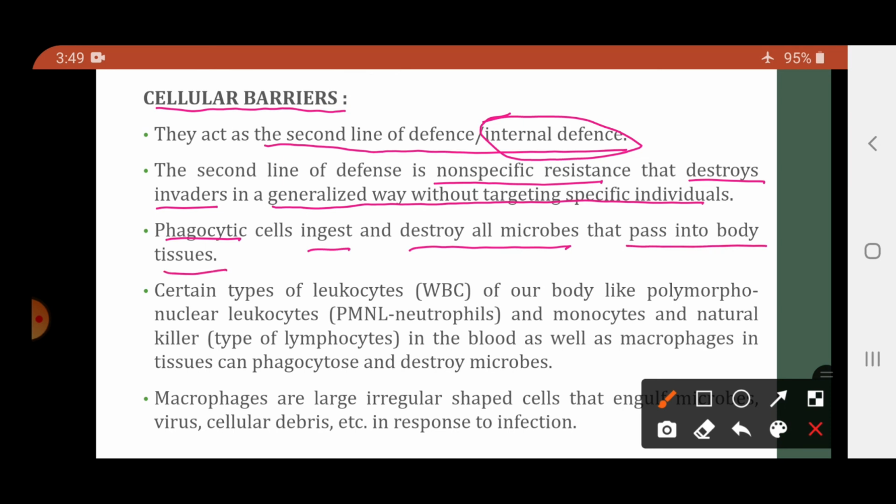कोई भी माइक्रोब, ऐसा नहीं है कि कोई पर्टिकुलर माइक्रोब को ही वो मारेगा. कोई भी माइक्रोब अगर अपनी बॉडी टिश्यू से पास होगा तो फेगोसाइटिक सेल उसे क्या कर देंगे? डिस्ट्रॉय करेंगे. So they are called as the second line of defense. Certain types of the leukocytes of our body like polymorphonuclear leukocytes PMNL and neutrophils, then monocytes and natural killer cells, which are again a type of the lymphocytes in the blood, as well as the macrophages in the tissues. They phagocytose and destroy the microbes.